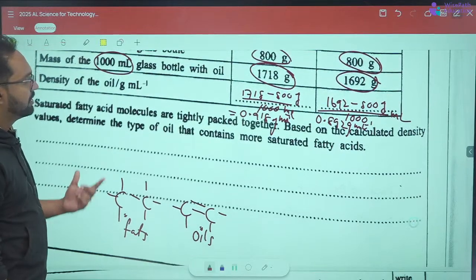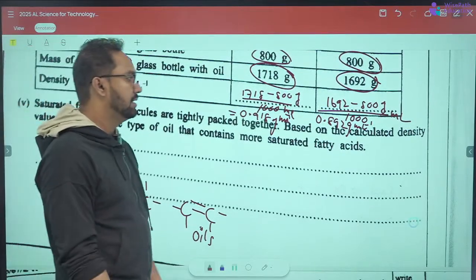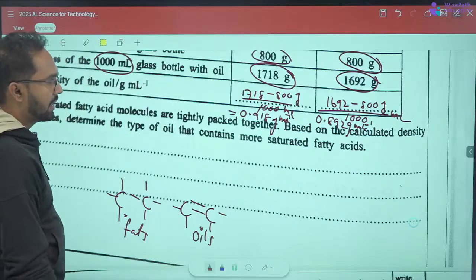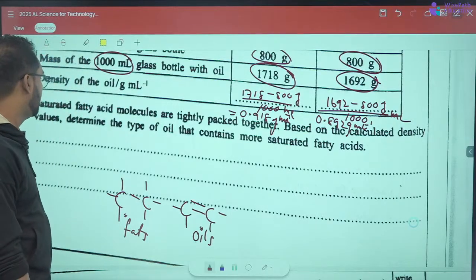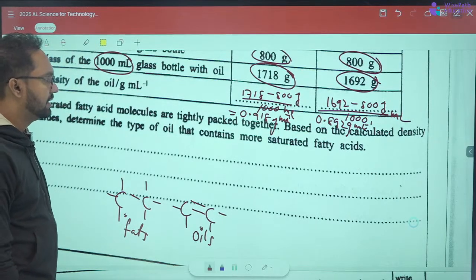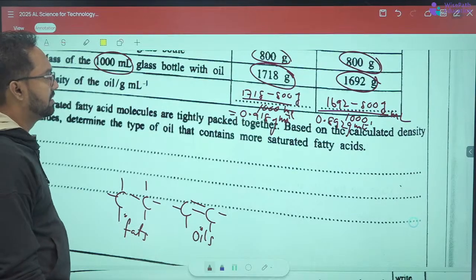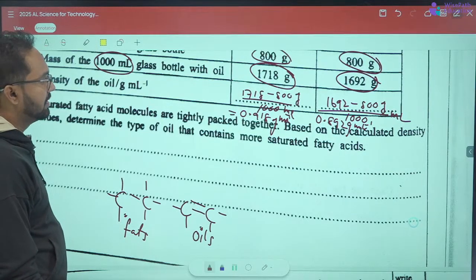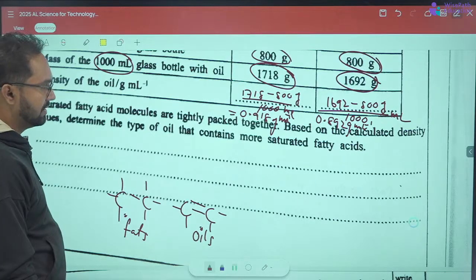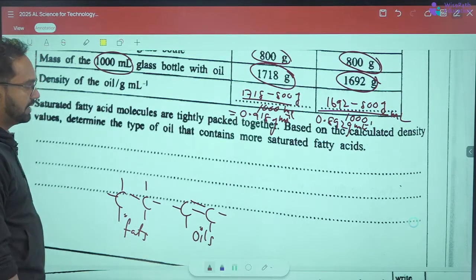Saturated fatty acid molecules are tightly packed together based on the calculated density values. Determine the type of oil that contains more saturated fatty acids. So if something contains more saturated fatty acids, its density should be high, right?